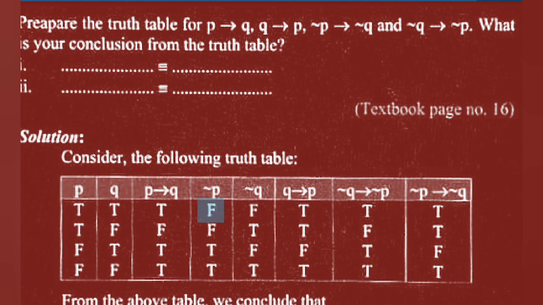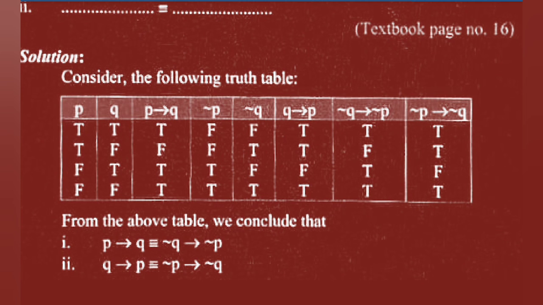Means F implies F is T, F implies T is T, and T implies F is F. Last, T implies T is T.